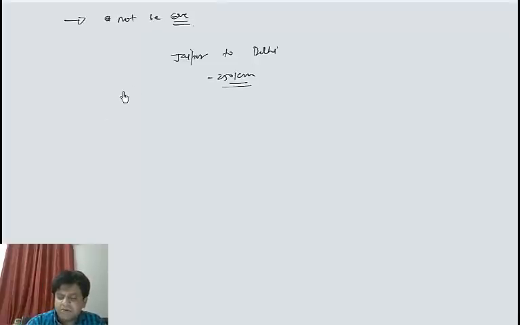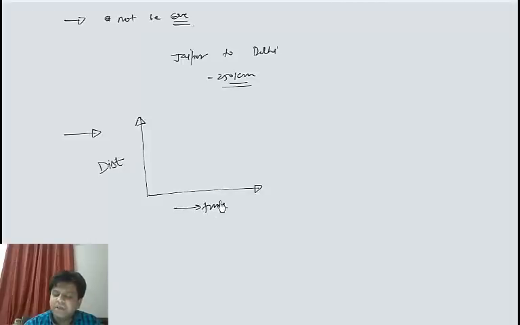So that is why I can further predict a couple of more important things, like let's say if I am given a graph between distance and time, then such a graph is not possible because distance is decreasing in this graph with time. So such a graph is not possible.